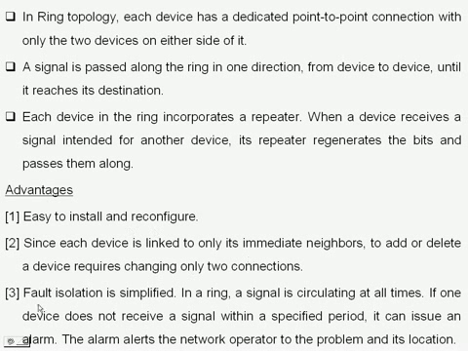In a ring, a signal is circulating at all times. If one device does not receive a signal within a specified period, it can issue an alarm. The alarm alerts the network operator to the problem and its location.